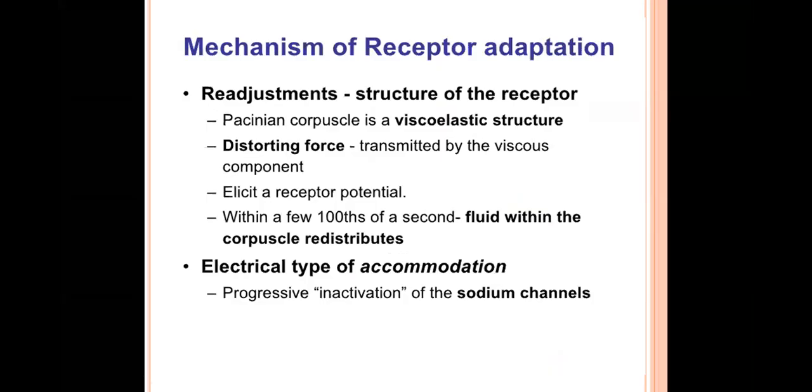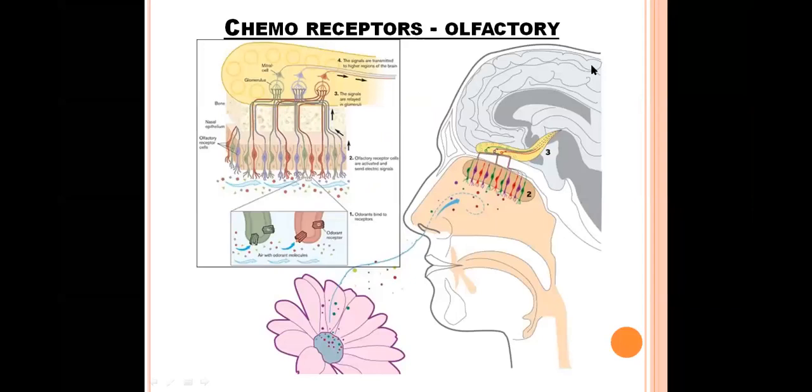And coming to the olfactory receptors, these olfactory receptors are present on the upper portion of our nasal cavity. And all these are having some olfactory receptors, and these olfactory receptors, they will be having nerve endings. All these nerve endings will be connected to the olfactory nerve, and this olfactory nerve is connected to the olfactory part of the brain.